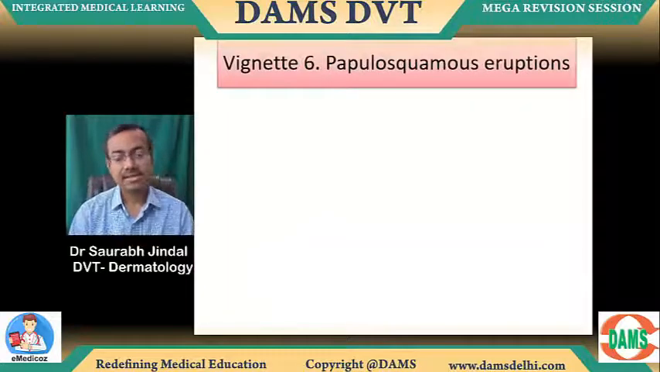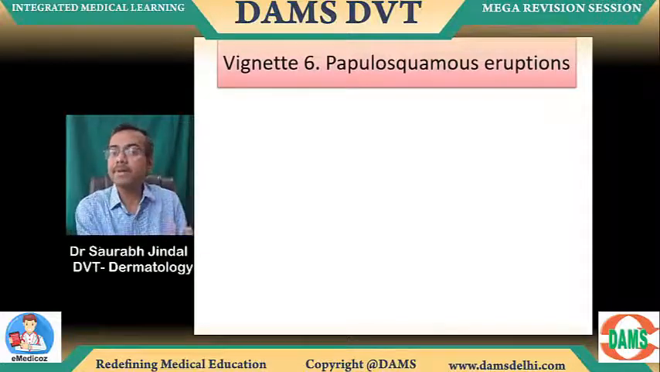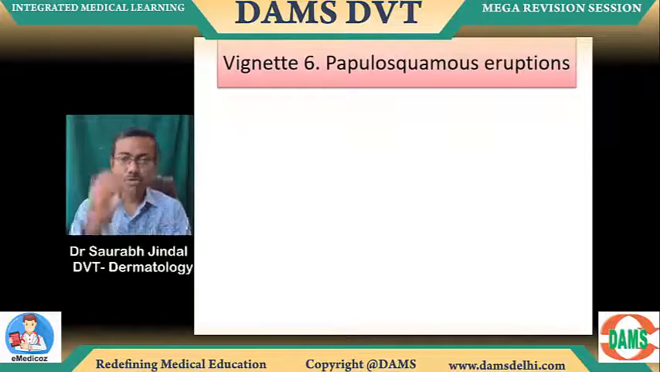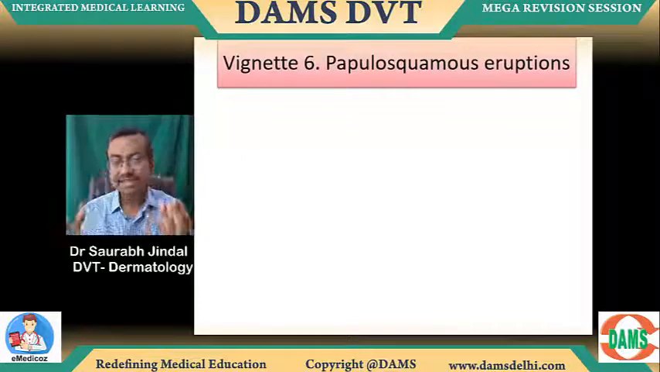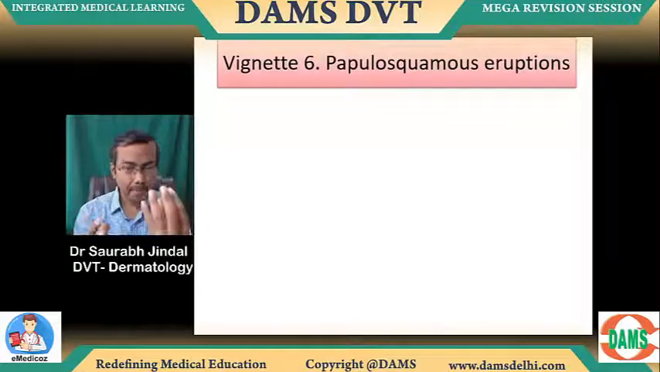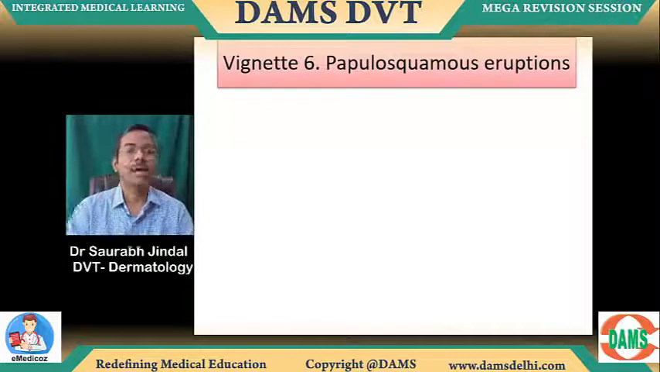Vignette 6. This year I expect this group of diseases to be important. Papulosquamous eruptions. What do you mean by papulosquamous? Papulo means papule, squamous means scale. तो जो disease में भी papule and scale हो सकता है, papule and scale, that's called papulosquamous.